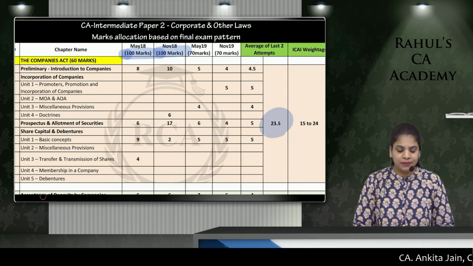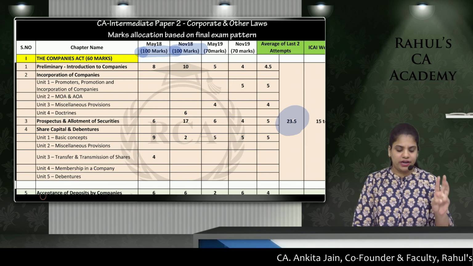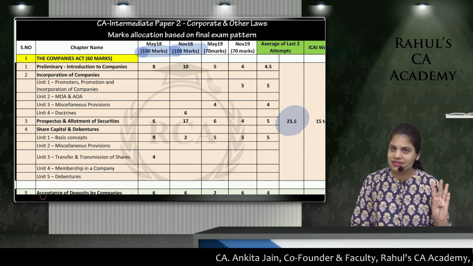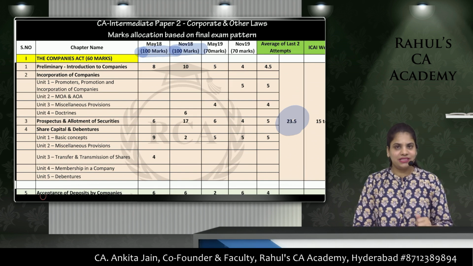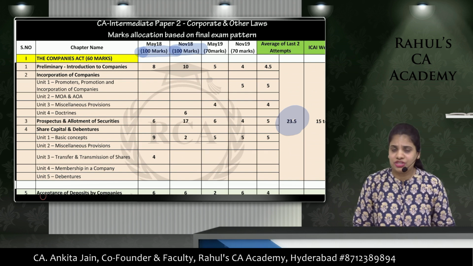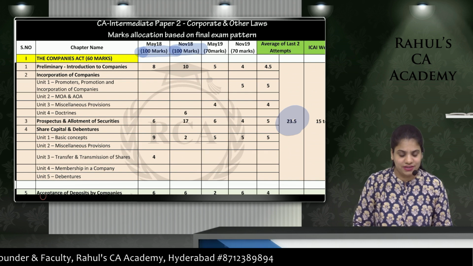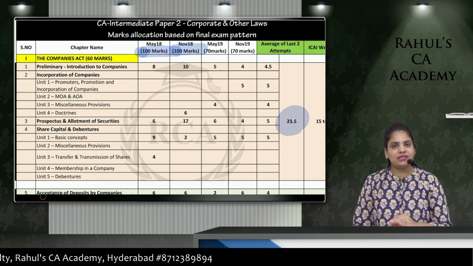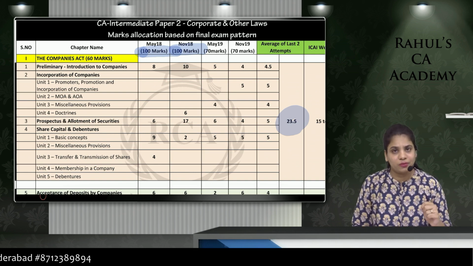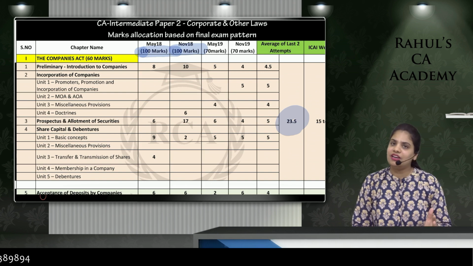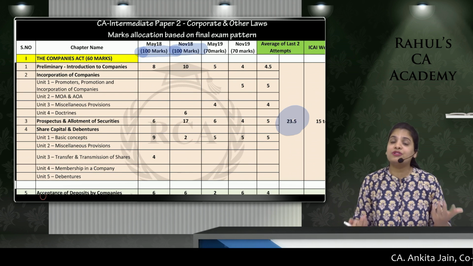Okay. Now in this category 1, we have first introduction to companies, second topic incorporation, third is prospectus and then we have share and debentures. Now in this, like you can see, the most repeated questions have been coming from introduction, unit 1 of incorporation, prospectus and basic concepts of shares. The first part, introduction as well as incorporation, you have already had it in your CA foundation. So there is no need to put in much extra effort because you already know it.